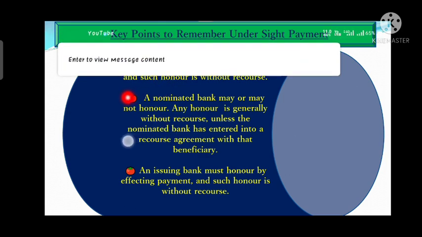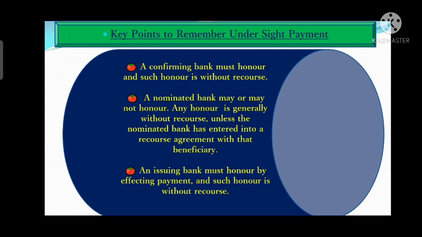A nominated bank may or may not honor. As we know, it can honor or it cannot honor. If any honor is made by a nominated bank, then such honor will be on a without recourse basis if there is no agreement between the nominated bank and the beneficiary.